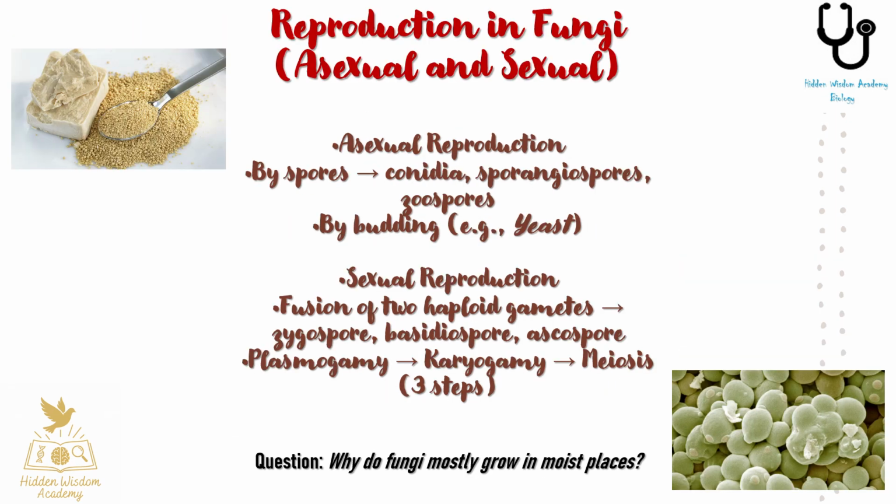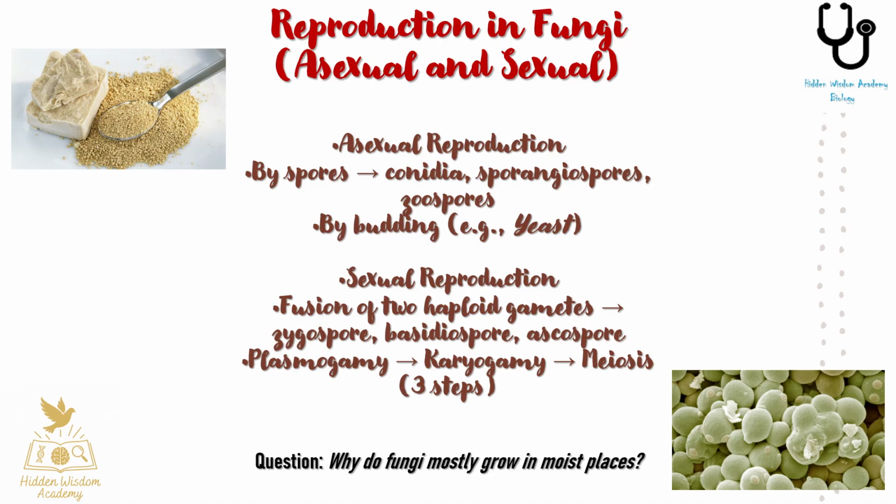Let's dive deeper into the reproduction in fungi with asexual and sexual means. Fungi reproduce both asexually and sexually. Asexual reproduction occurs mainly through spores such as conidia, sporangiospores, or motile zoospores, and in some cases by budding, as in yeast. Sexual reproduction, on the other hand, involves the fusion of two haploid gametes, giving rise to spores like